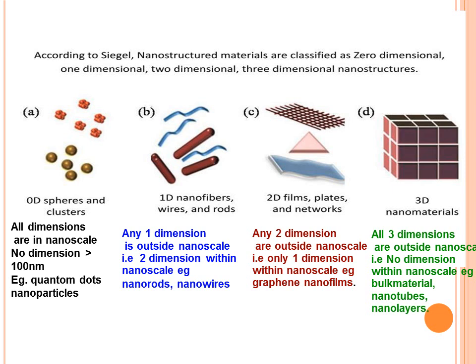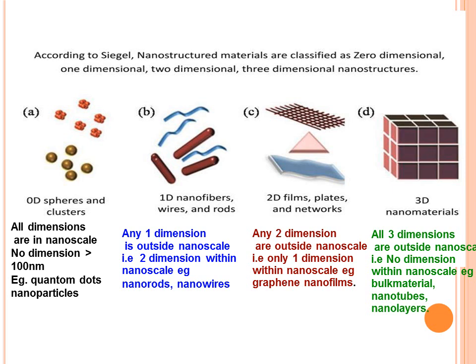Then the second class is one dimensional nanostructure, where any one dimension out of the three dimensions is outside the nanoscale, so two dimensions are within the nanoscale. Examples of that are nanorods and nanowires.